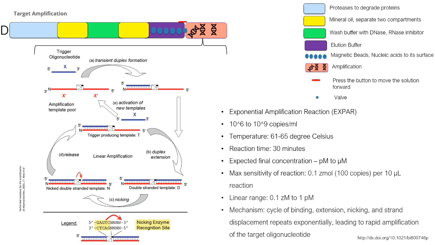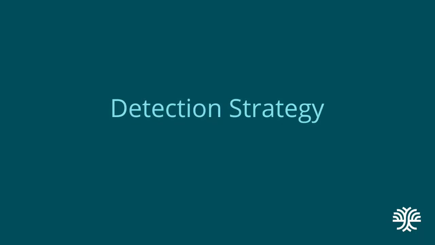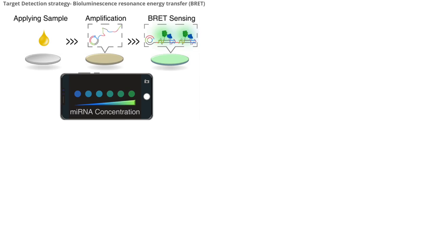Amplification is done. Our next step is to detect the complementary products of the miRNAs. For this, we are using a sensitive and highly specific technique known as bioluminescence resonance energy transfer, BRET. BRET allows for precise detection of the amplified miRNAs, ensuring accuracy and reliability in identifying the specific miRNAs related to breast cancer. This technique's sensitivity makes it ideal for detecting even low concentrations of miRNAs, enhancing the overall effectiveness of